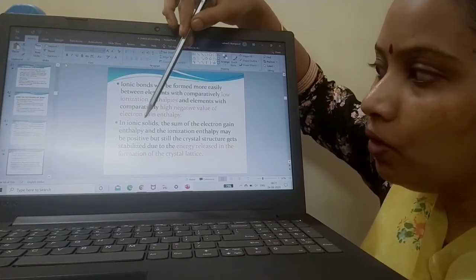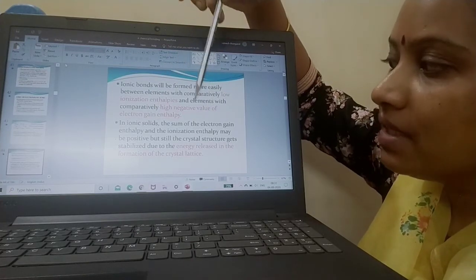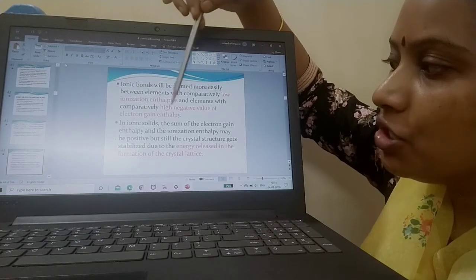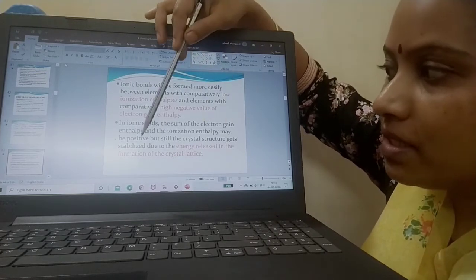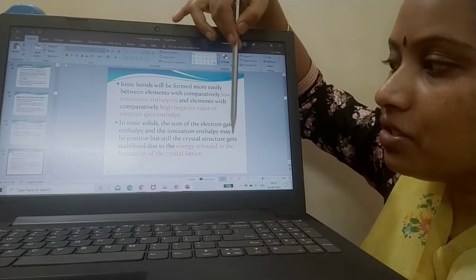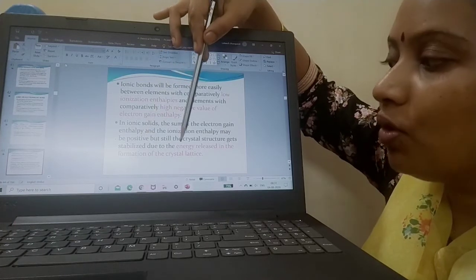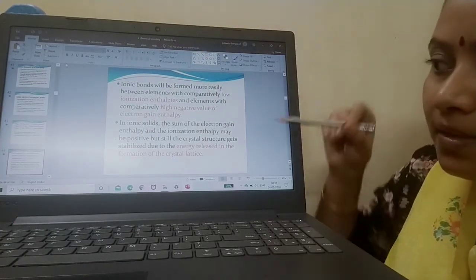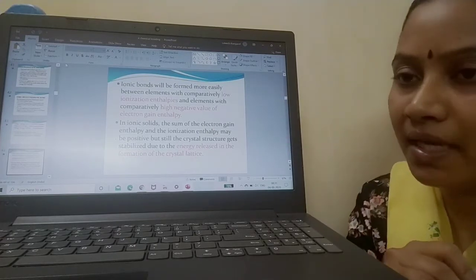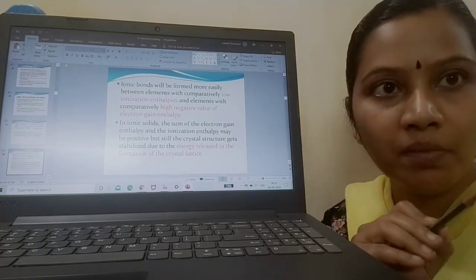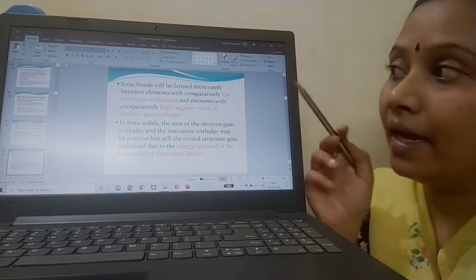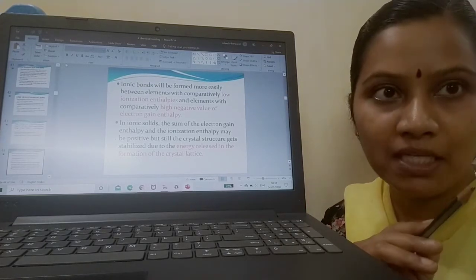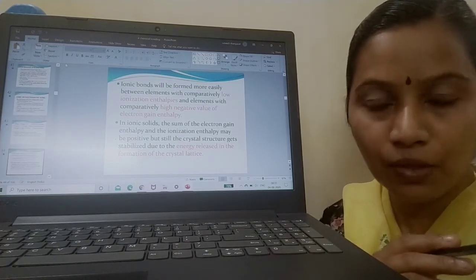When you look into an ionic solid, just add your electron gain enthalpy and ionization enthalpy. It is positive, but still the crystal structure can be stabilized. Why? Because some amount of energy is released in the formation of the crystal lattice. I'll be repeating these two concepts again. An ionic bond can be formed if the ionization enthalpy is less and electron gain enthalpy possesses a large negative value.